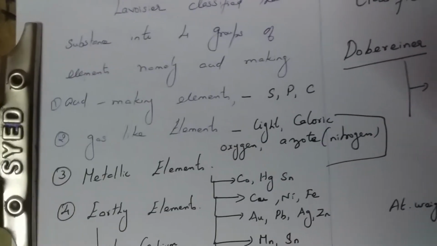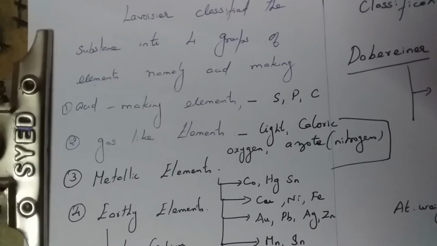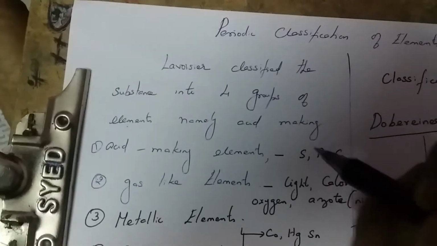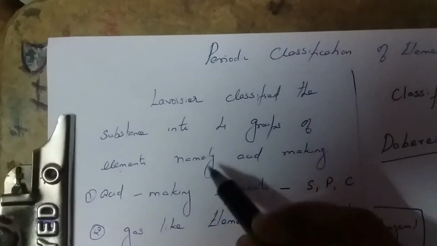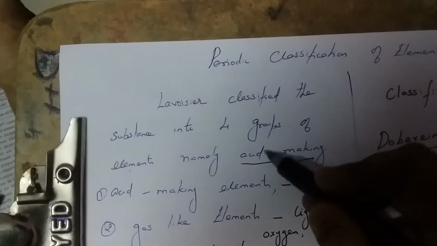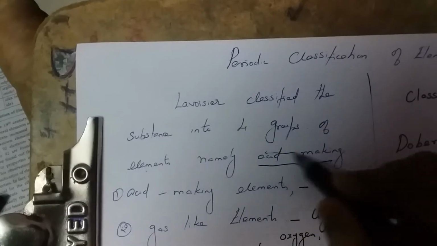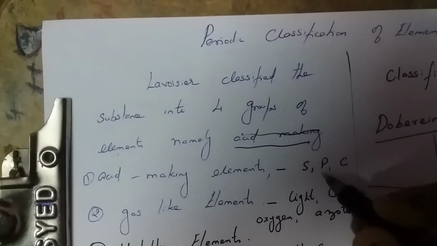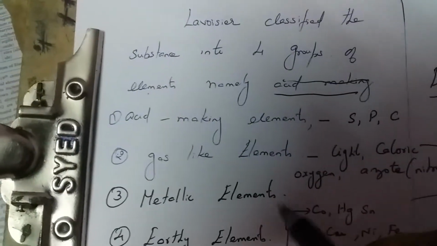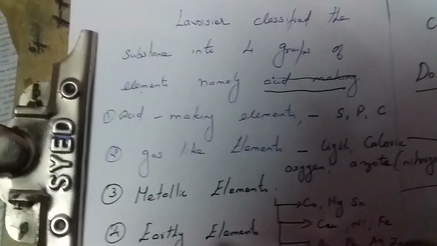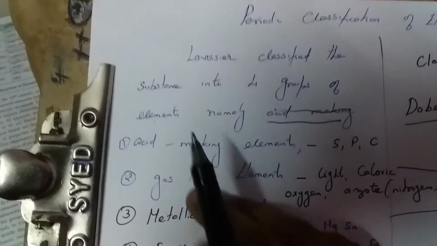After his experimental investigation, he identified 23 elements and classified these substances into four groups based upon their properties.